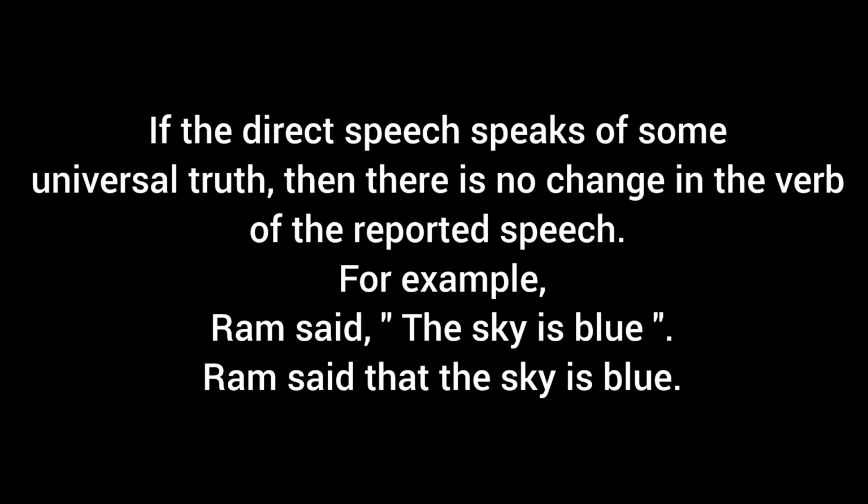If the reporting verb is in the present or future tense, then there will be no corresponding change in the tense of the verb of the reported speech. As well, when the reported speech highlights a universal truth, there will be no change. It will remain as it is, right?